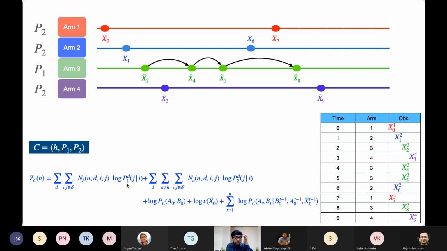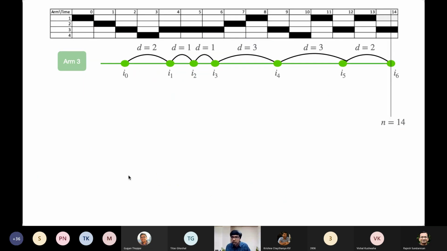Okay, and this is multiplied by the logarithm of the probability of such a transition happening, which is P1 raised to the power D now. So powers of transition matrices will start coming in. Okay, so in order to better appreciate the importance of this delay and how it enters into the analysis, here is a quick demonstration.